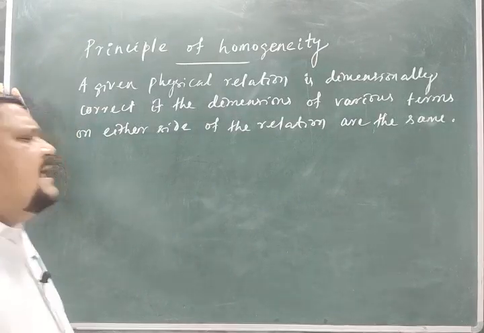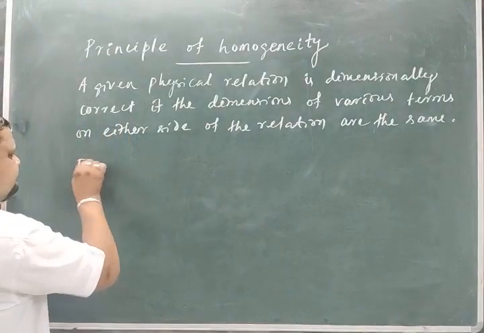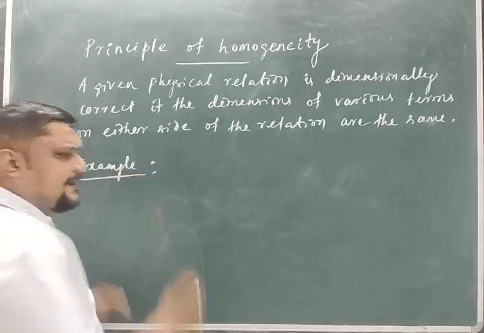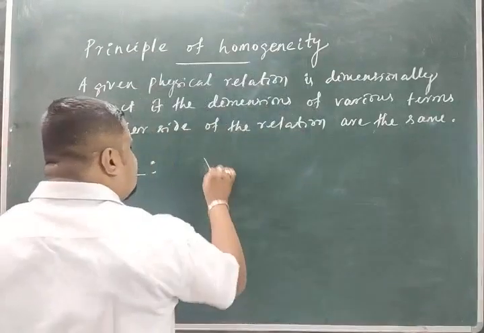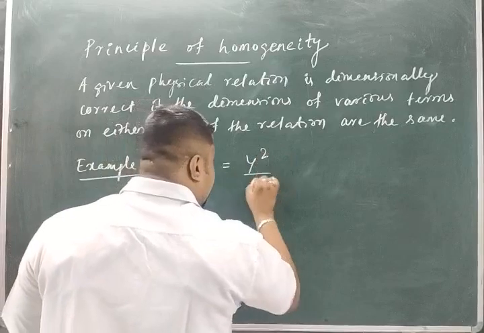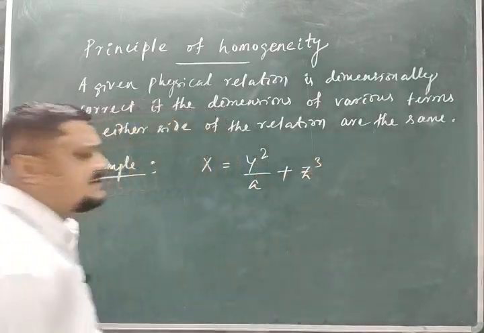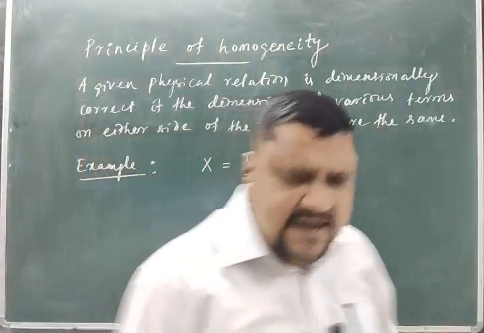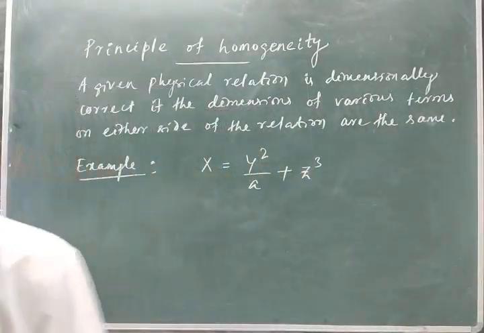So what does it mean? Let us consider an example. Let's say I got a relation in physics by some derivation, like x is equal to y square by a plus z q, where x, y, a, z are physical quantities.